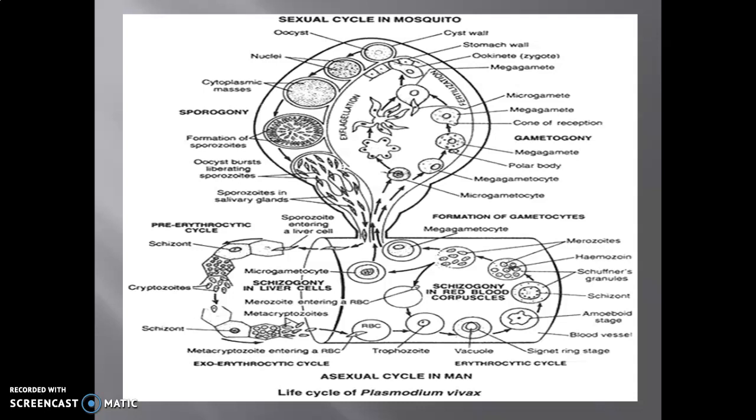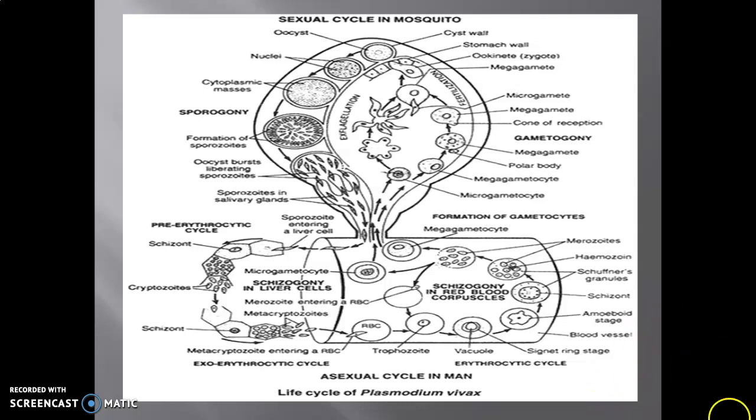Now, when there is a bite of a mosquito, it sucks the blood, and with the blood it takes red blood corpuscles, as they are one of the components of blood. Those red blood corpuscles contain gametocytes, which are formed due to erythrocytic schizogony, and these are sucked by the mosquito.